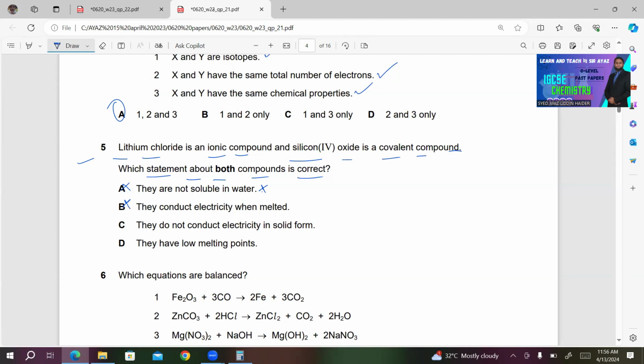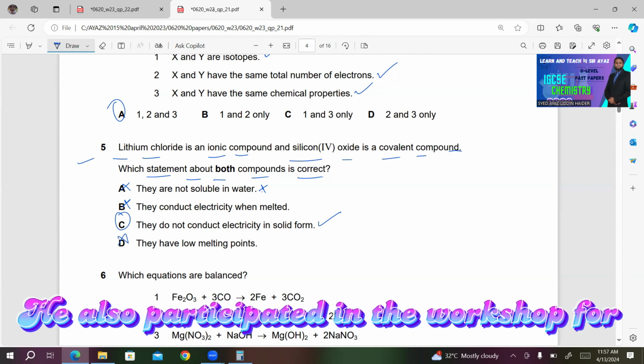C, they do not conduct electricity in solid form. This is correct. The reason is that both of these will not conduct electricity when they are in the solid state. D, they have low melting points. This is also incorrect because they both have giant structures. So they will definitely have high melting points.